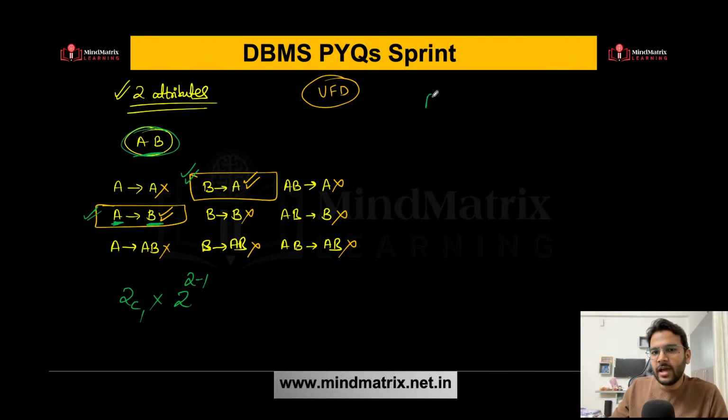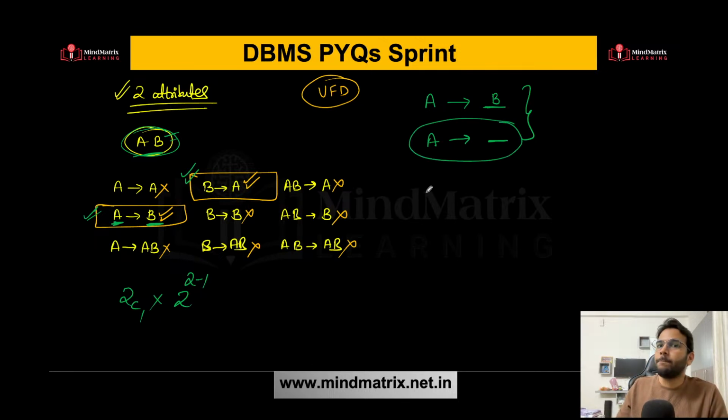So if I have A here, what are the possibilities when I have 2 attributes? Either I'm having B or I'm not having B. So total 2 combinations. But you tell me, is this combination possible? No. Why? Because x cannot be the empty set, and y cannot be the empty set. Both LHS and RHS cannot be empty; they have to be non-empty. So can I say this you have to remove? When I'm considering two possibilities, this you have to remove.